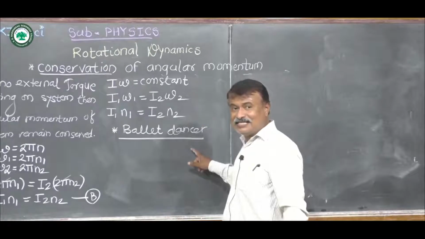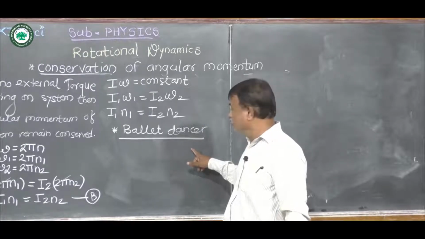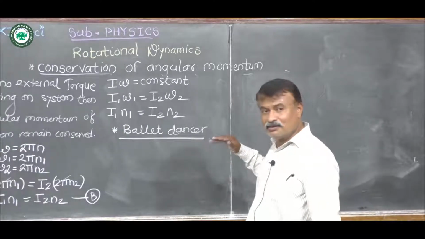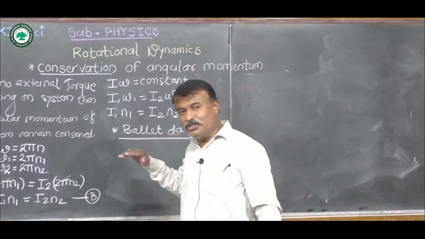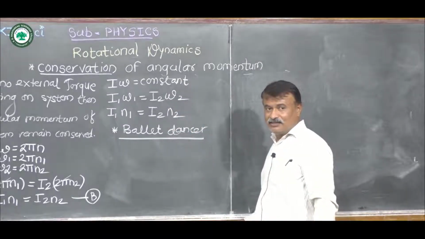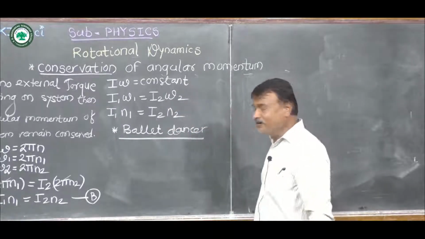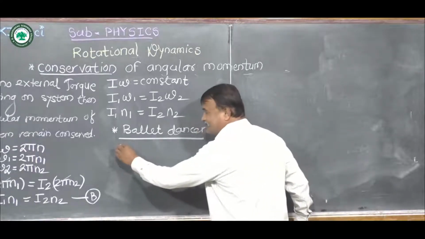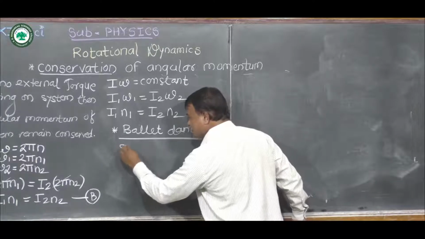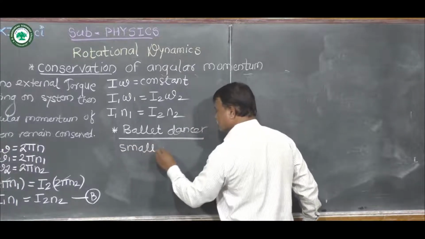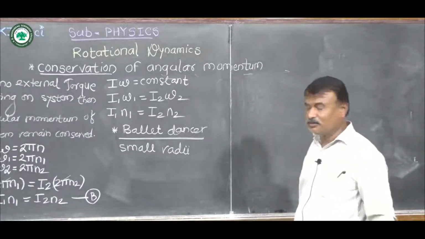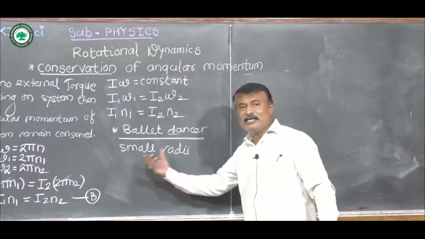This ballet dancer performs motion along the circular track. We consider a ballet dancer moving along a circular track whose radius is small, or we consider revolutions whose radii are very small.